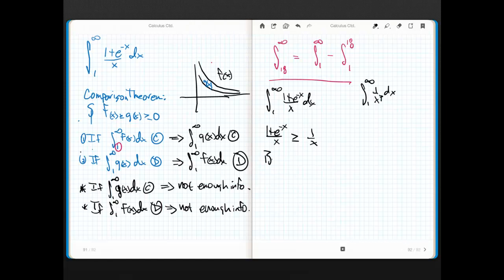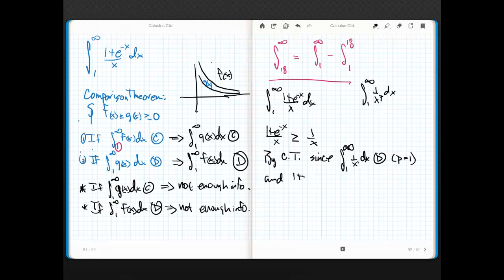So what we would write is, by the comparison theorem, CT. Now this is where we're going to get a little lawyer mathy here. We're going to talk like lawyers. Since the integral from 1 to infinity of 1 over x dx diverges, and now we have to give a reason, the reason is that p equals 1. It's not greater than 1. Remember, we can only say that 1 over x to the p converges if p is greater than 1. And since p equals 1, this guy diverges.